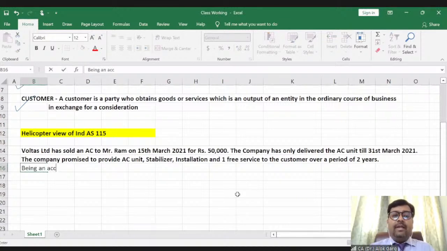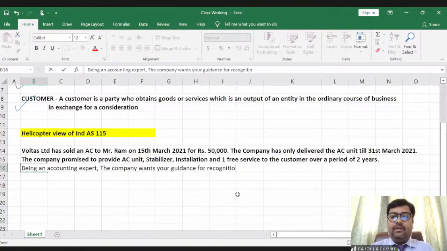So being an accounting expert, the company wants your guidance for recognition of revenue in 2021 and 2021-22.